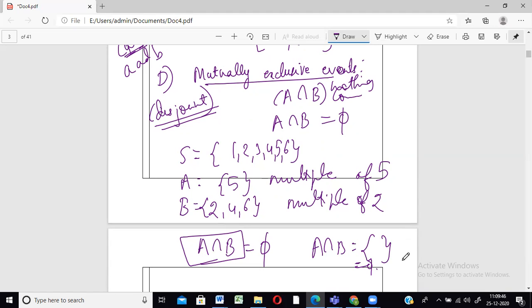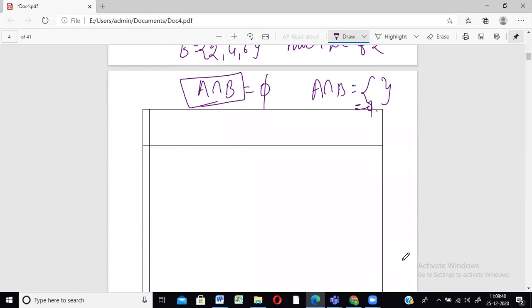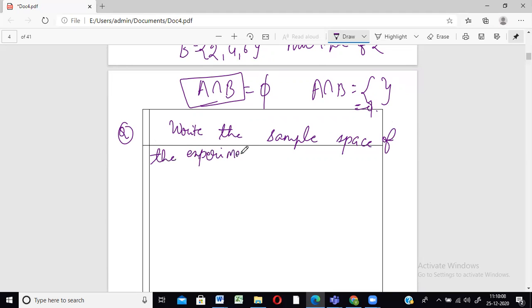Now suppose a question that we have, all the types of events and everything we have finished. Let us come to questions now. Suppose if they tell you, write, this is a small example, sample space of the experiment, coin and a die thrown simultaneously.